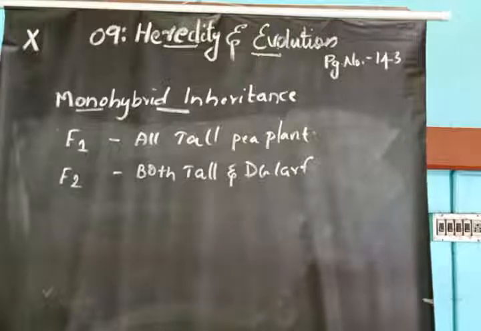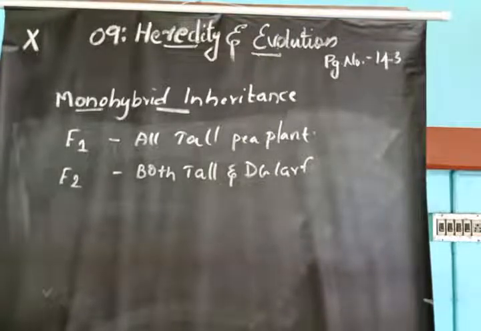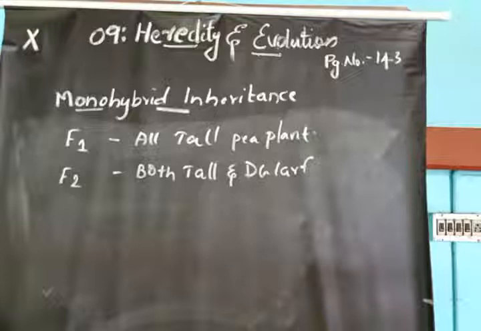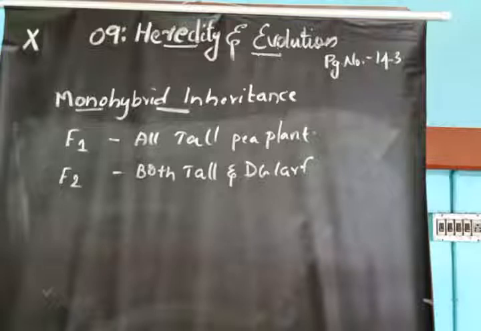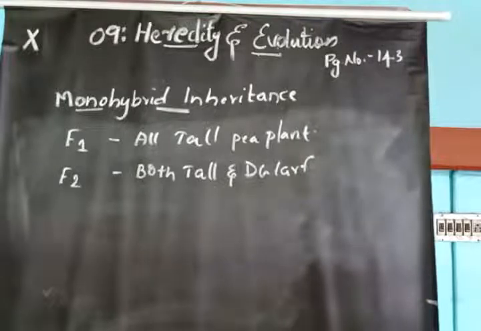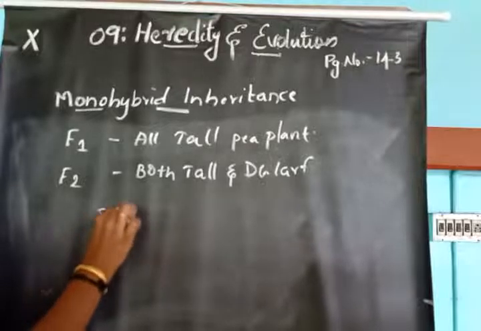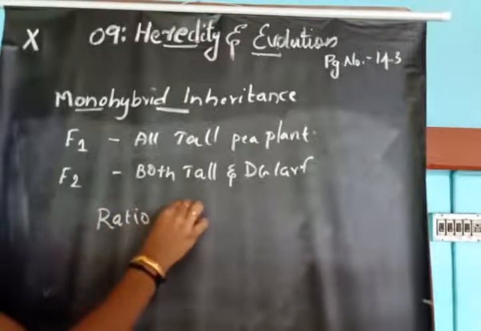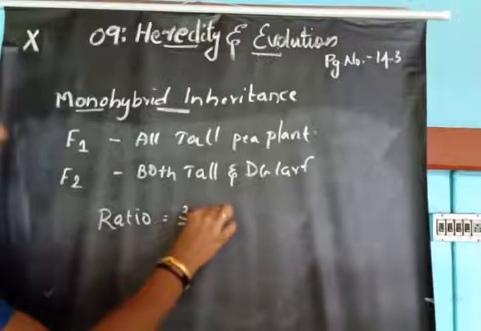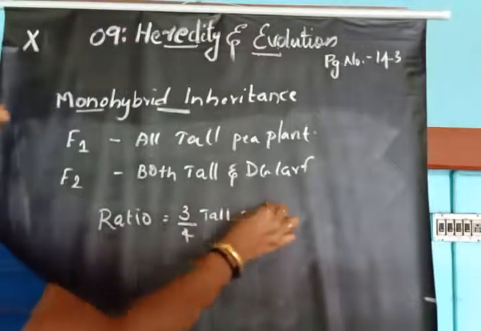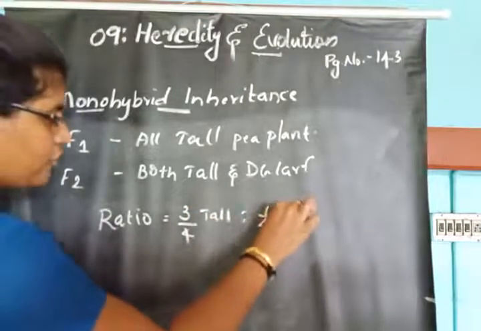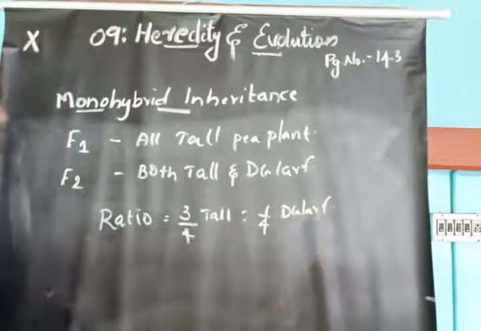In F2 he obtained both tall as well as dwarf plants, but the ratio of tall and dwarf plants is not the same. The ratio is 3/4 tall plants whereas 1/4 dwarf plants.